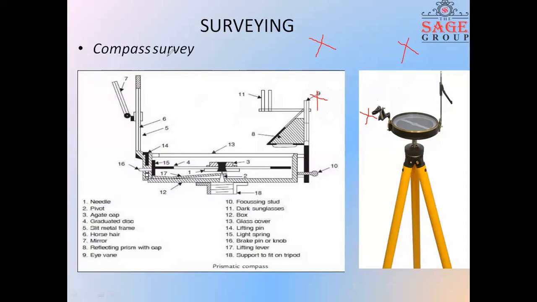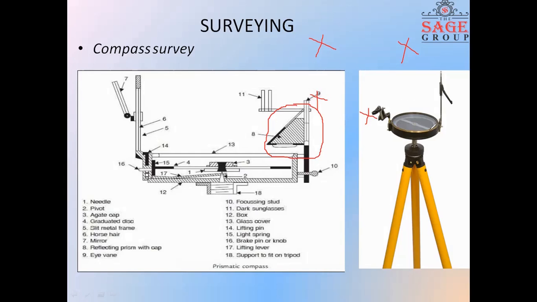Basically, it is called a compass survey, or a prismatic compass, which is used to find out the angle because of the prism inserted in the compass for obtaining the readings. It is a whole circle compass.